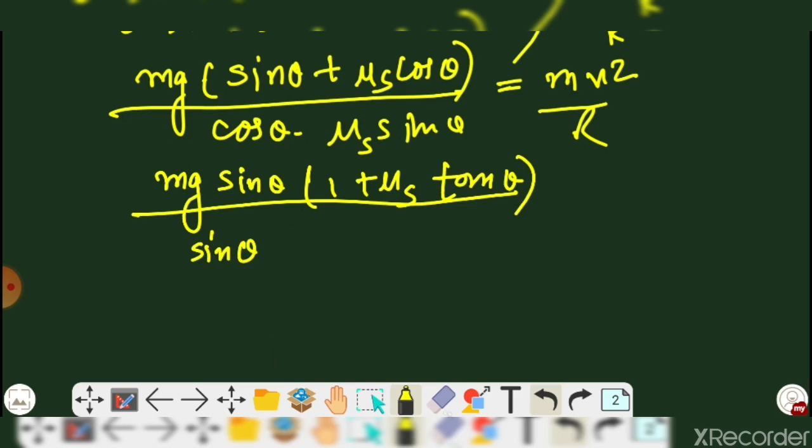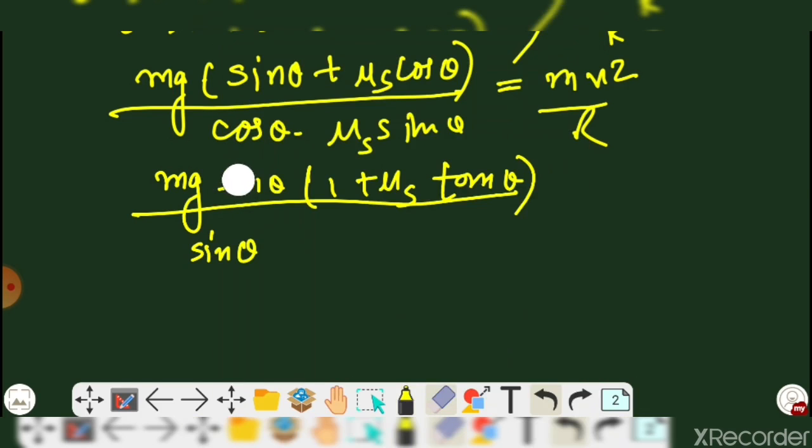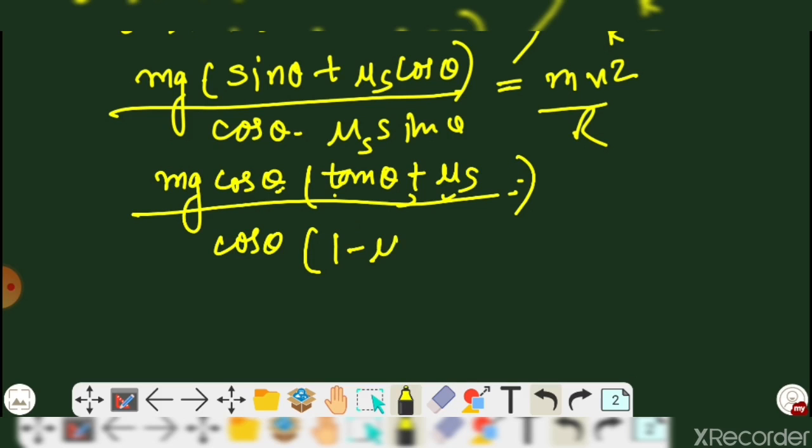Sorry, not sine, just make a change, just take the cos theta out from it. Fine, just take the cos theta out from it. So here will come the tan theta, and that is plus mu s. So from the numerator I have taken out cos theta, and the denominator is 1 minus mu s tan theta, and that is equal to mv square upon r.